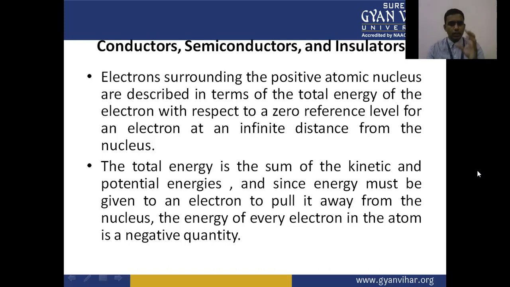The total energy is the sum of the kinetic and potential energy. And since energy must be given to an electron to pull it away from the nucleus, the energy of every electron in the atom is a negative quantity.